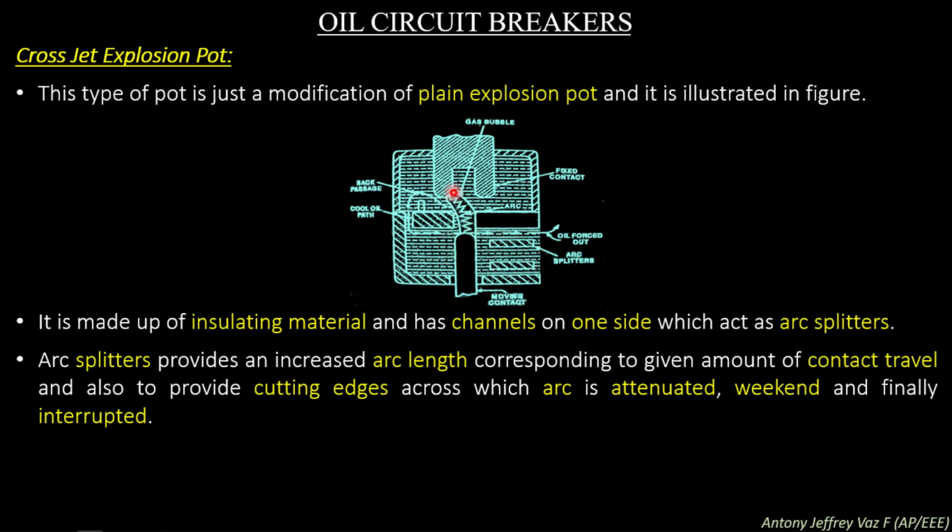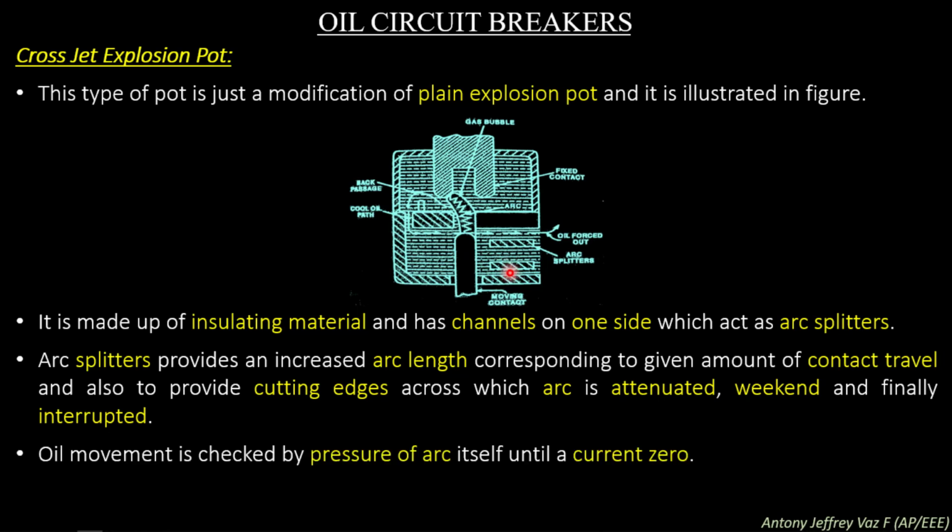If the arc is struck between the fixed and moving contact, at once the moving contact goes to the downwards position, so the arc is lengthened. After this position, the arc will enter into the arc splitter plates. In the arc splitter plates, due to cutting edges, the arc is attenuated, weakened and it is finally interrupted.